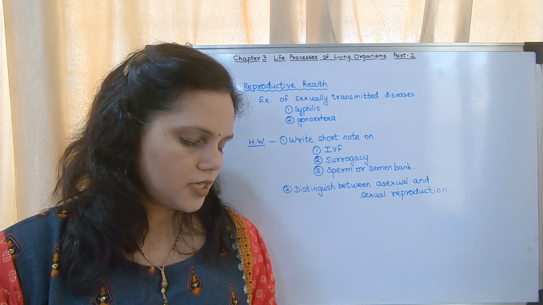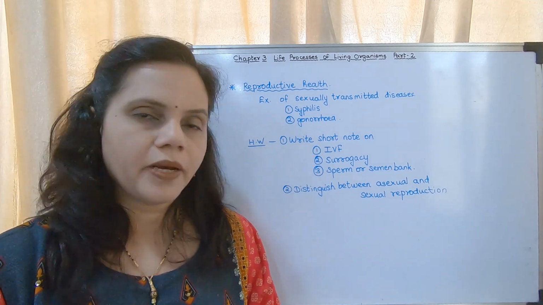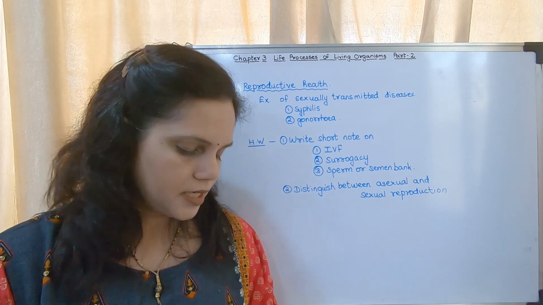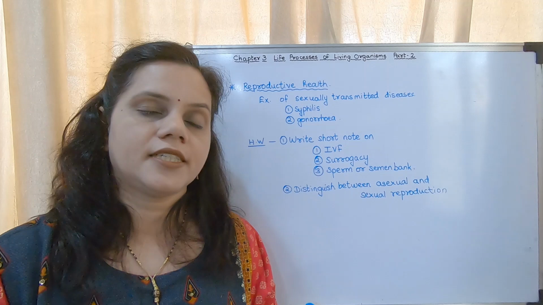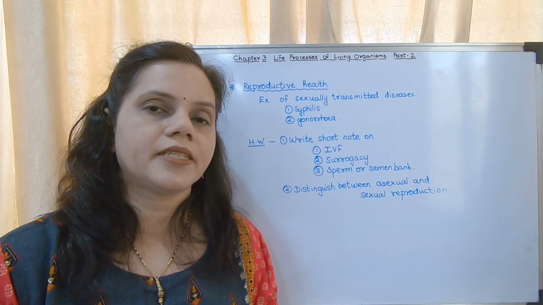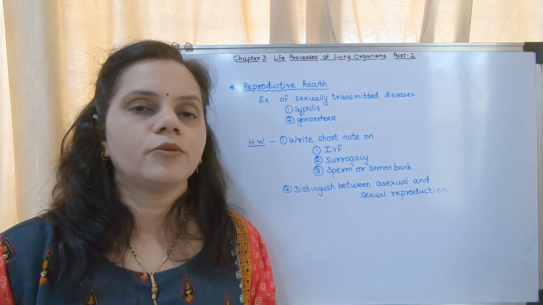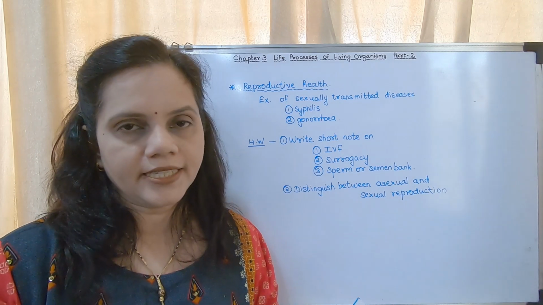Asexual reproduction occurs in different individuals by various methods like binary fission, multiple fission, fragmentation, regeneration, vegetative propagation. We have studied different methods, whereas in case of sexual reproduction there are two processes: gamete formation and fertilization.